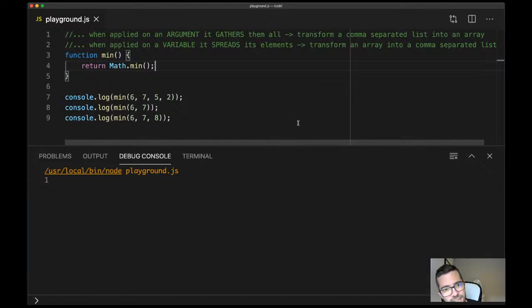So what do you want to confirm? Sorry, Ricardo, can you repeat the question? I want to solve the problem, so I want to change lines number 3, 4, and 5. If I call the method with 6, 7, 5, and 2, that's going to return 2. If I call the method with numbers 6 and 7, that's going to return 6. I'm just trying to create a function that gives me the minimum number.